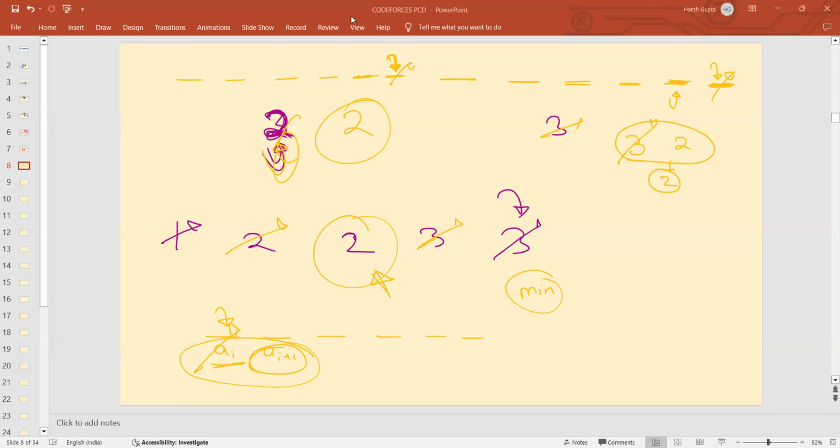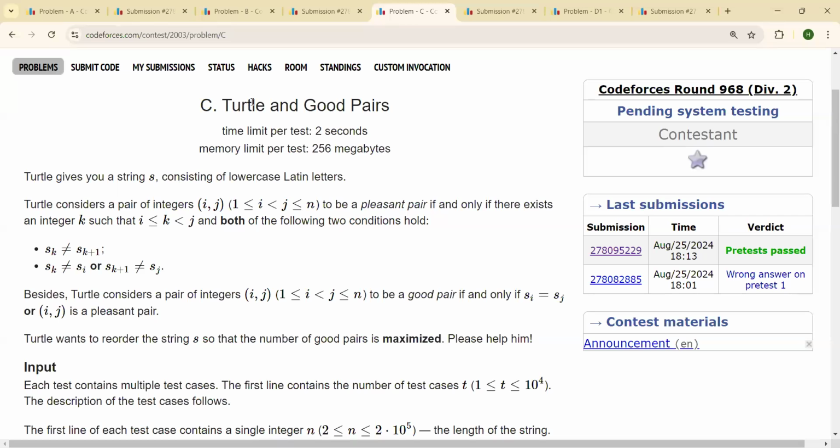Okay. So this is the third question, Turtle and Good Pairs. It was actually a completely greedy question. I have some observations for it, but I don't have a complete proof as of now. So I will discuss the observations that I made during the contest and the solution that I submitted.